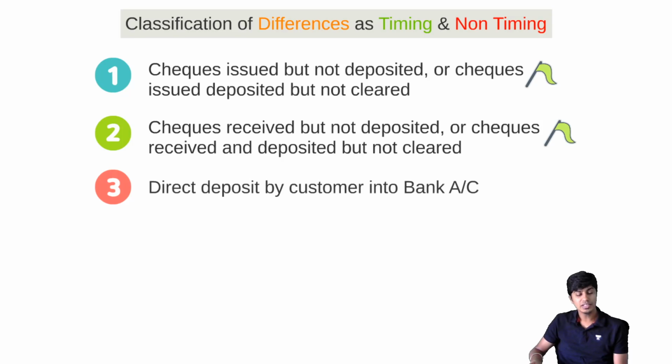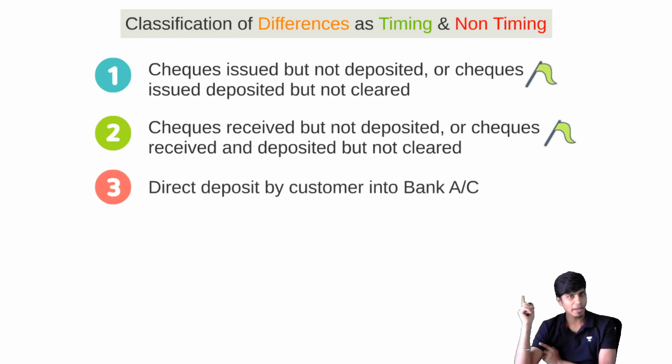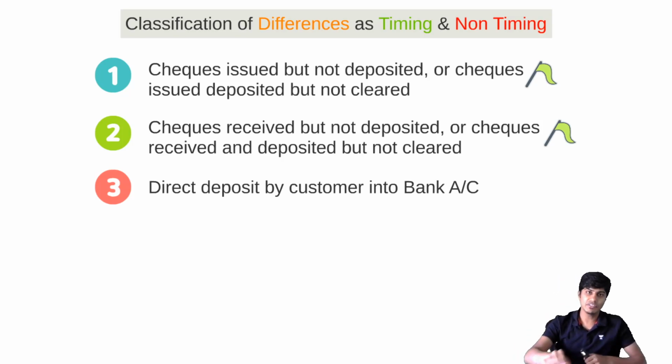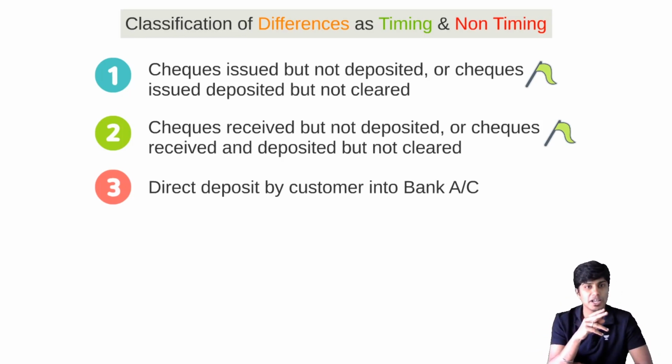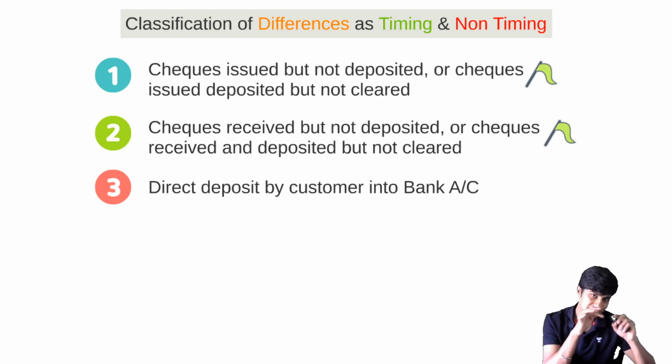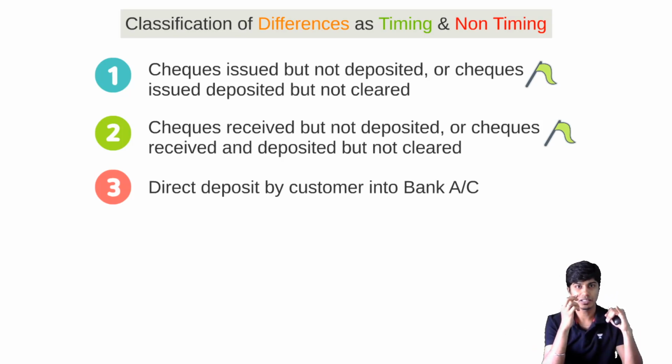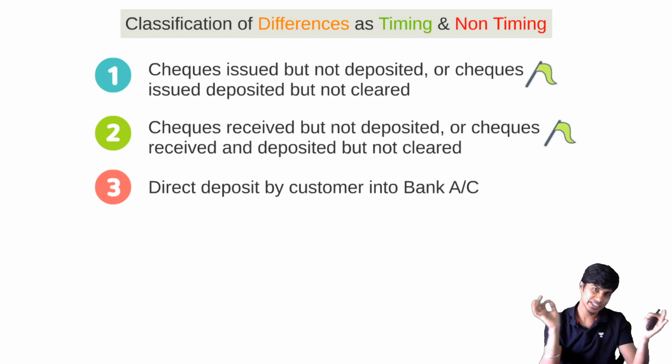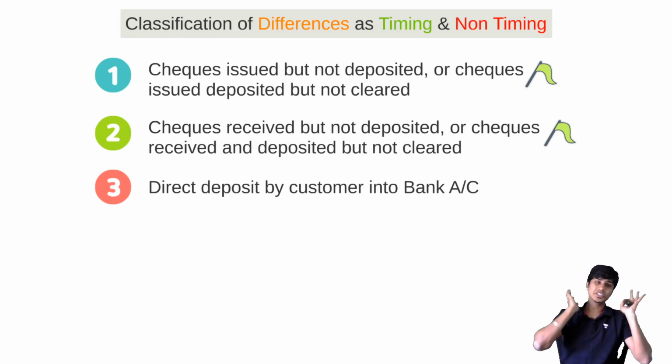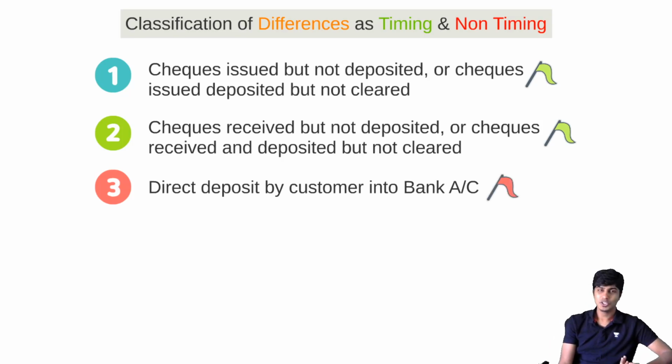We'll go to the third one, direct deposit by customer. Our customer has directly deposited the money with the banker. If we don't make the entry in our books for such a deposit, there will always be a difference between cash book and passbook. If we record that direct deposit by customer in our cash book, then cash book and passbook will immediately match. So this third item is direct deposit by customer into the bank. This is not because of time. This is sheerly because of your error of omission. So this, my friends, is a non-timing difference.